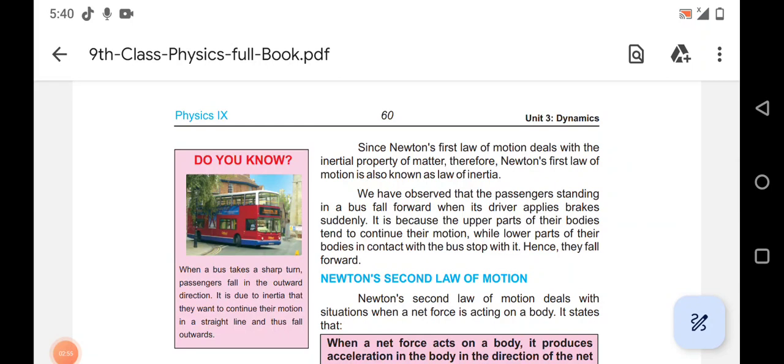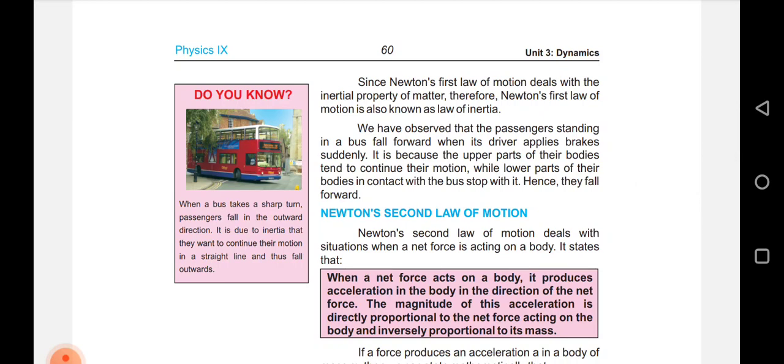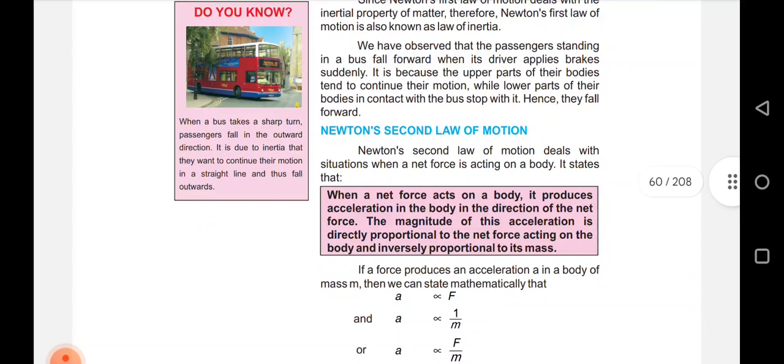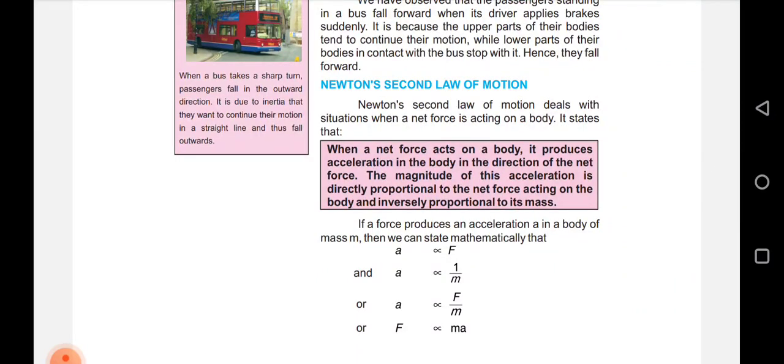Newton's second law of motion. Newton's second law of motion deals with situations when a net force is acting on a body. It states that when a net force acts on a body, it provides acceleration in the body in the direction of the net force. The magnitude of this acceleration is directly proportional to the net force acting on the body and inversely proportional to its mass.